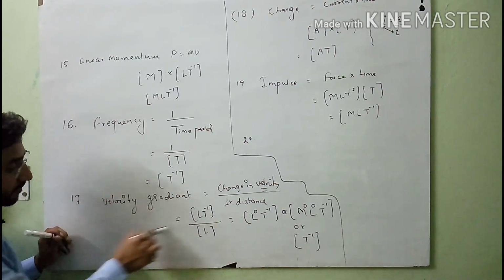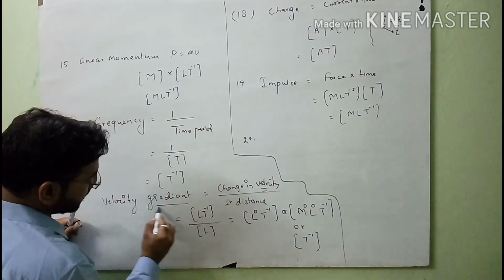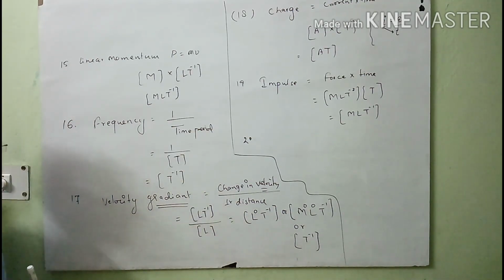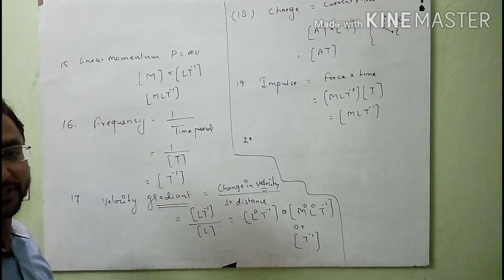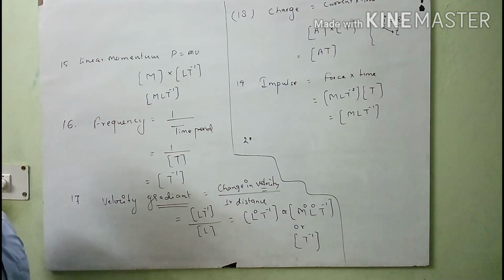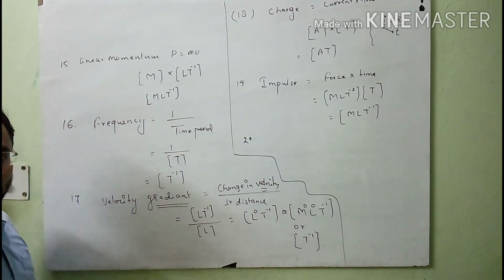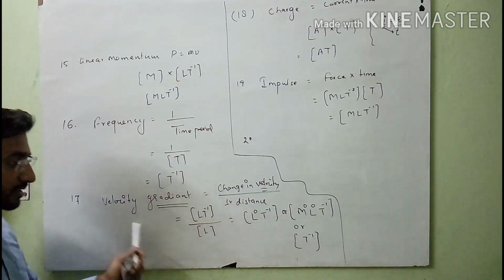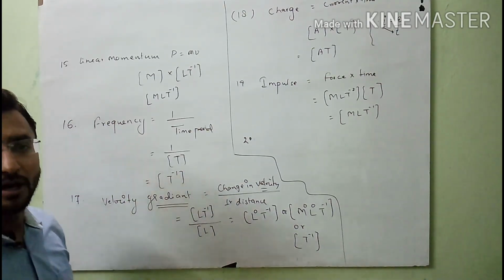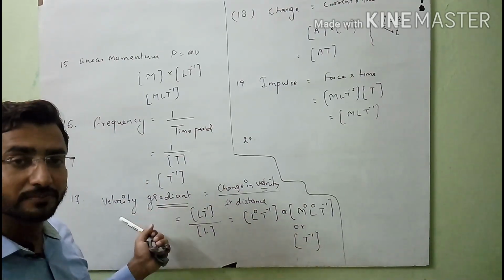After that, velocity gradient. When we use the word gradient here, the meaning of gradient is that we take the change of any physical quantity with respect to distance. Here the distance is perpendicular distance, or you can use distance also in this formula. You will discuss this topic in your upcoming chapters in case of fluid.